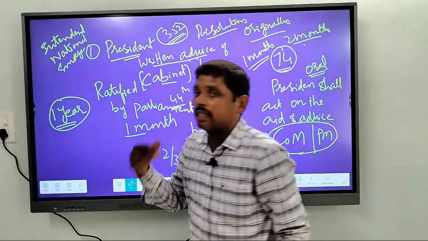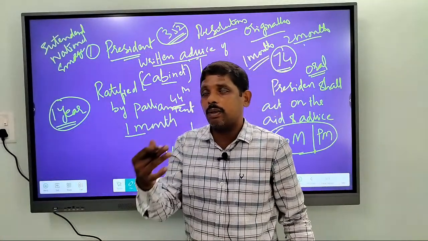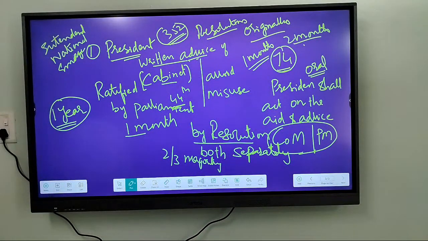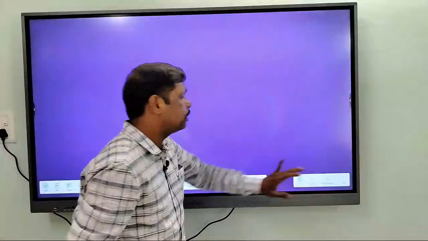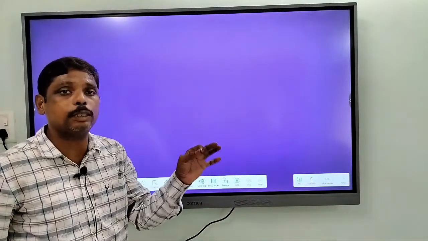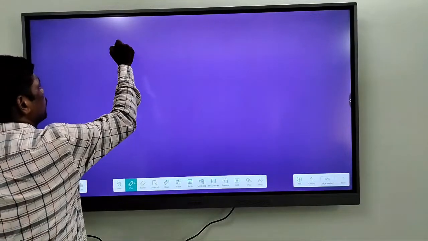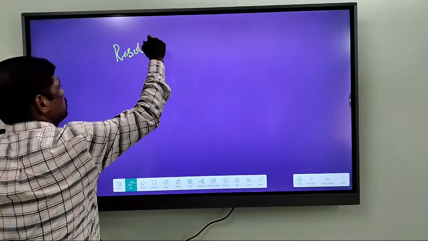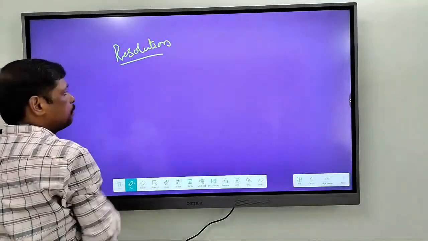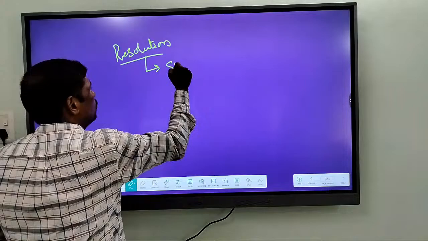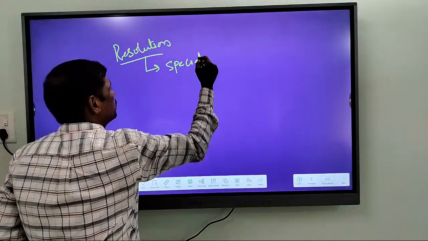So to extend national emergency beyond 1 year, a resolution need to be passed in both the houses of Parliament. A resolution to this effect should be passed in both the houses, before the expiry of 1 year. Alright, so it is attained by same majority. A resolution need to be passed by same majority, that is majority of 2/3 of all the members present and voting.